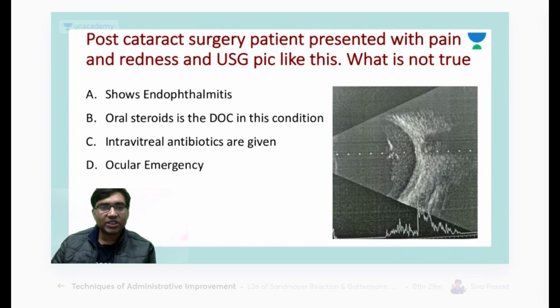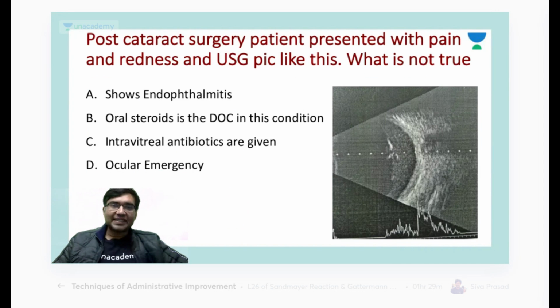Let's move to the next question. Post cataract surgery, the patient presented with pain and redness and an ultrasound picture like this. What is not true regarding this patient?